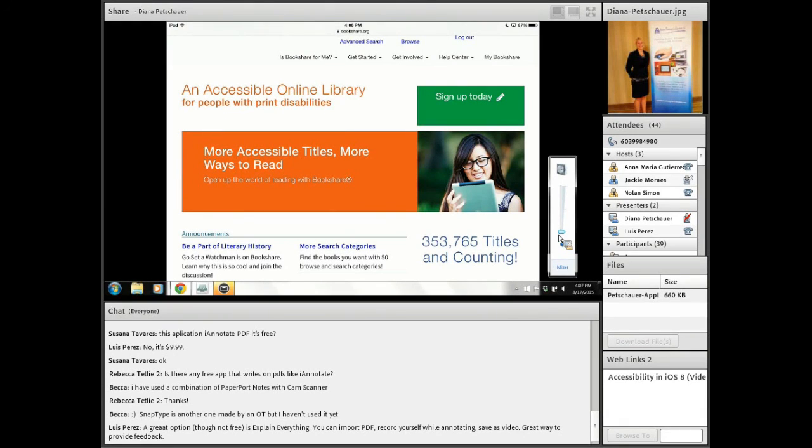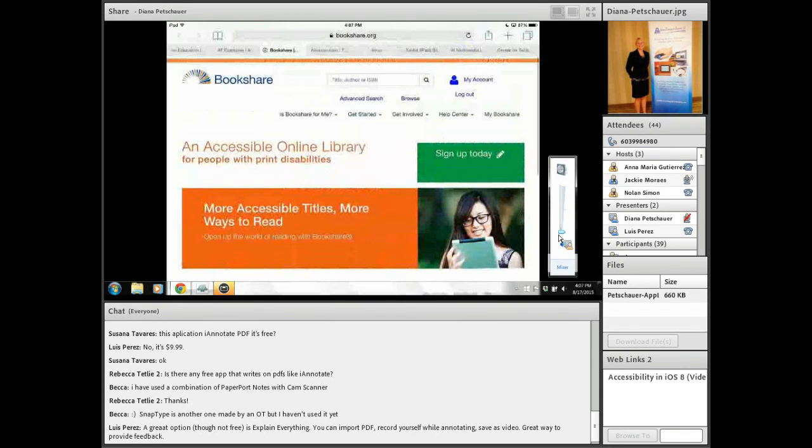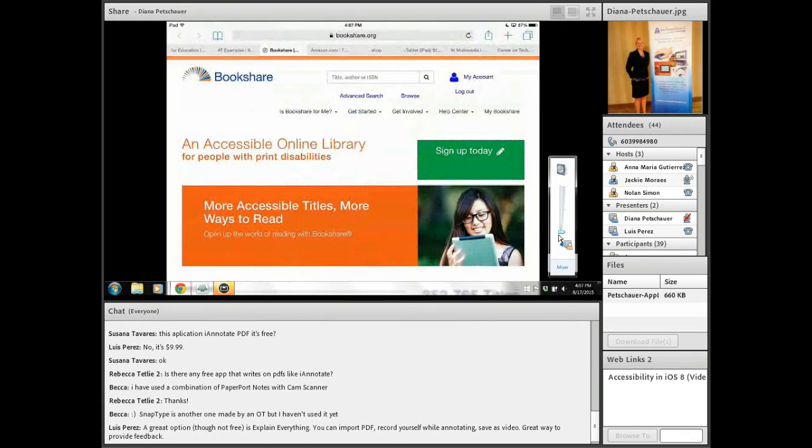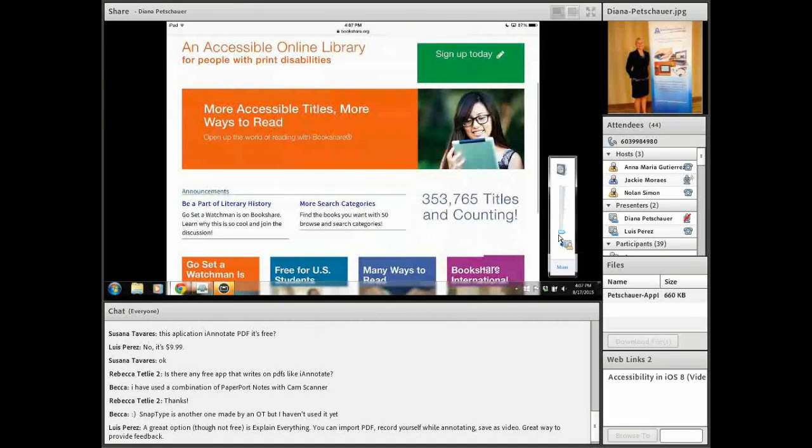So these schools can have an organizational account for free, and students and adults with a print disability who are in education K through 12 or post-secondary can have an individual membership for free as well. And this is to access textbooks such as those large textbooks in the classroom, math, science, reading, social studies, all of those books that they'd be using, as well as chapter books, novels, things for pleasure reading, research, silent sustained reading, book reports, so many books available in the library.